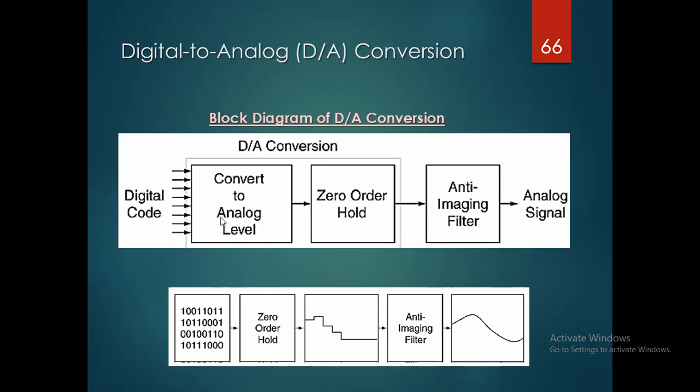Before the DSP process, giving the input to the DSP, the analog signal is converted into a digital signal. Here the process is in reverse fashion: the digital signal is converted into the analog signal. This digital signal is given to the zero order hold and then to the anti-imaging filter. Then you get the analog output signal. This anti-imaging filter is also called the reconstruction filter.